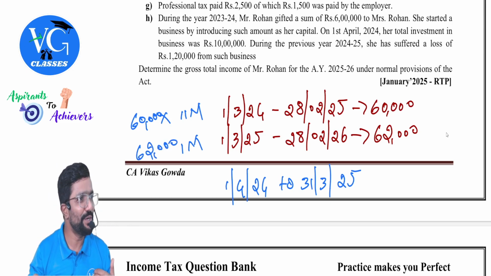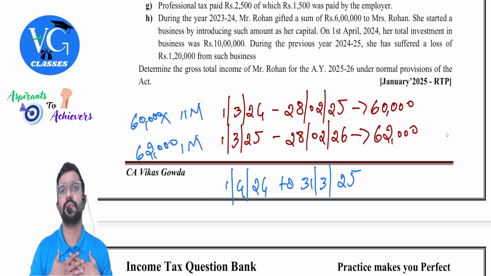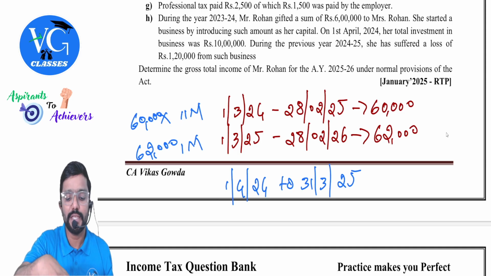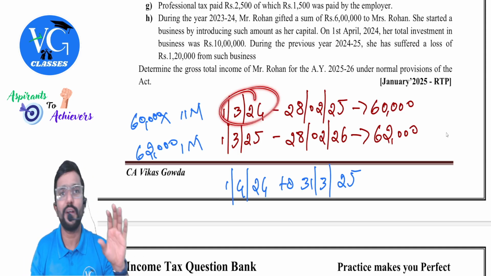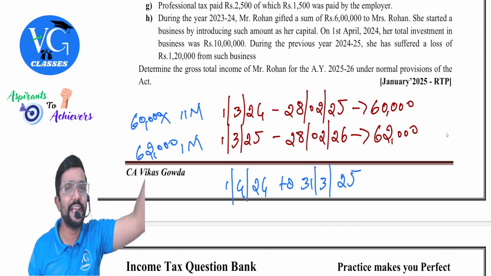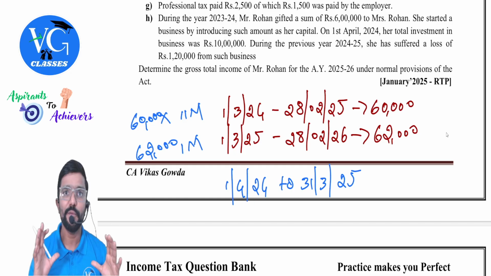Even after that, he will continue to receive 62,000. But I am concerned about only my previous year, because any calculation we do is for our previous year. Hope you guys are getting it. Sir, why didn't you consider this March, sir? Guys, whatever he earned in this March would have been taxed already last year. Clear? I should take only from 1st April of my previous year. Hope you are getting it.